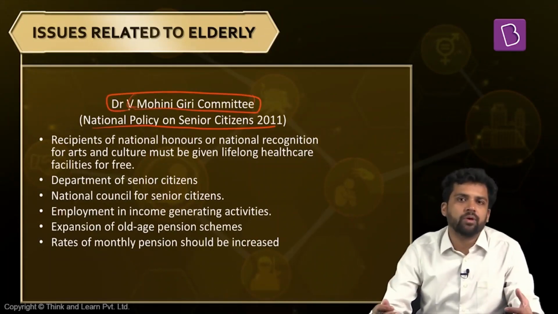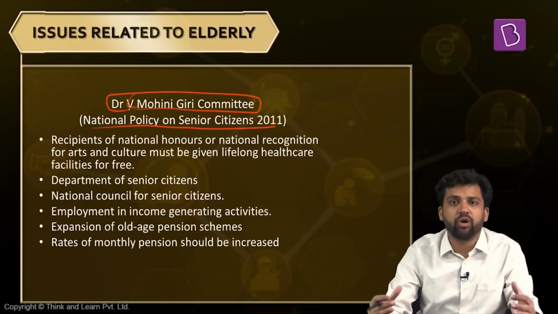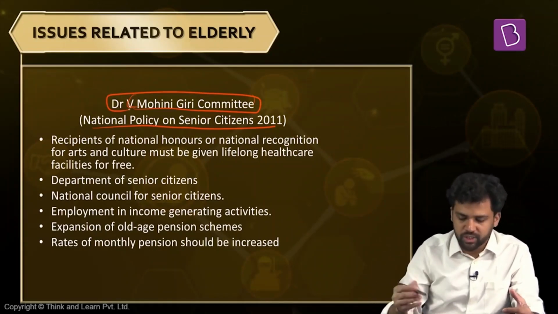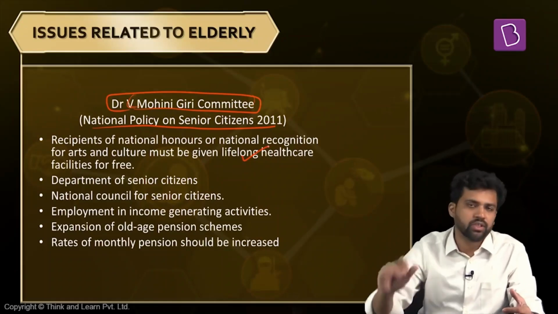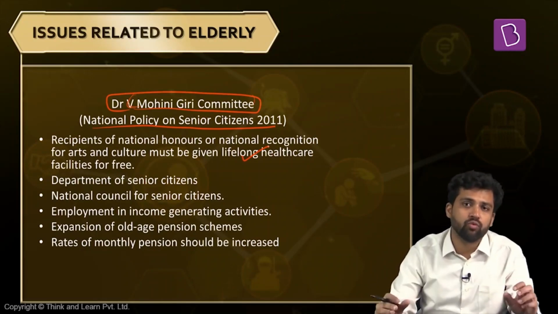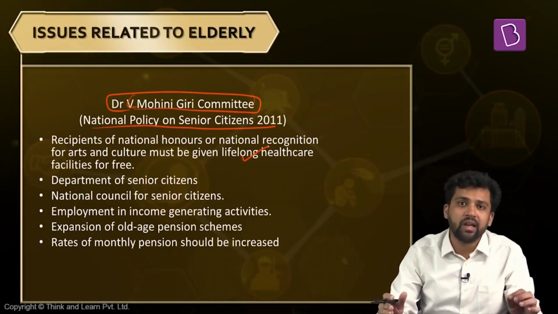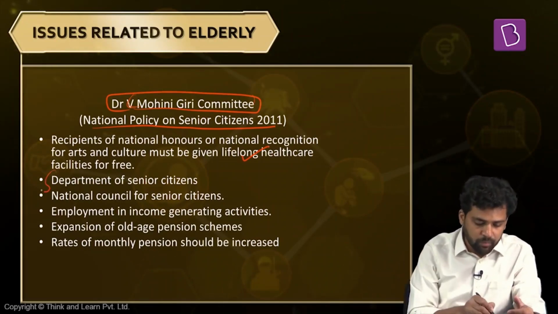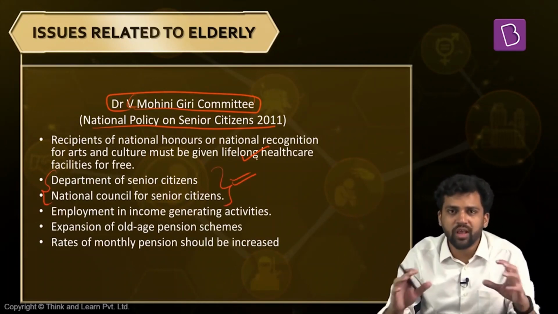Now, they are saying some elderly people have got us different national laurels. They have increased our reputation at the international level. So these elderly people should be provided some additional benefits. For example, lifelong healthcare. So this is one suggestion of the Mohinigiri committee. Apart from that, they feel that when it comes to the issues of the elderly, we need to have some institutions whose function will be to just handle the issue of elderly. That way, elderly will get the desired focus. So they're saying we should have some department of senior citizens, or we can have a national council for senior citizens. So all the efforts of these institutions will be for elderly.